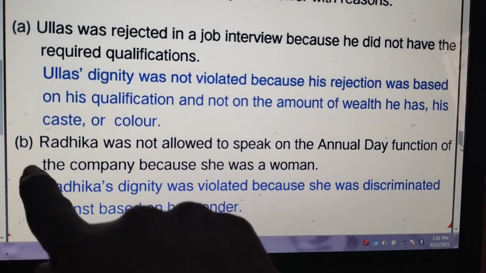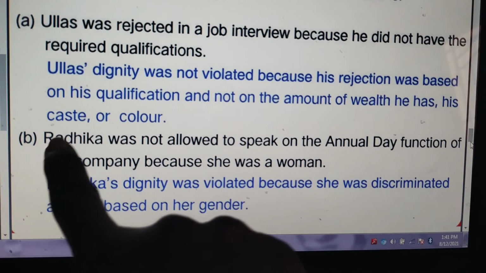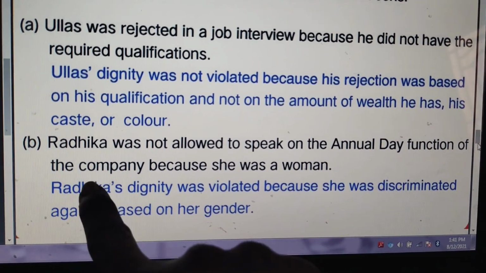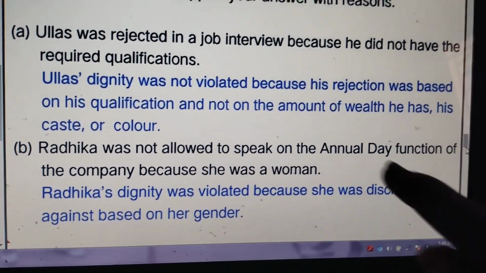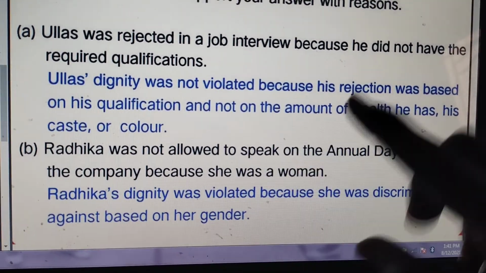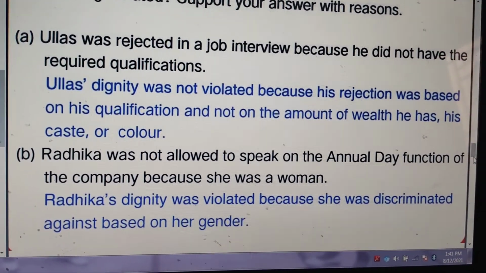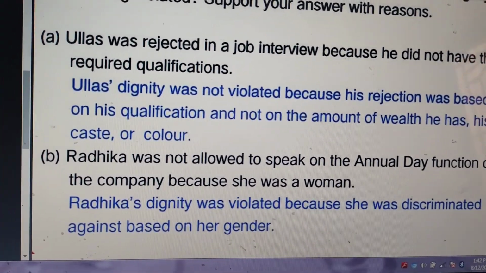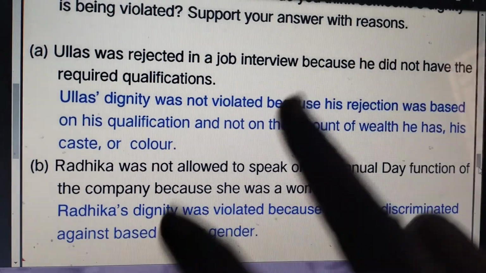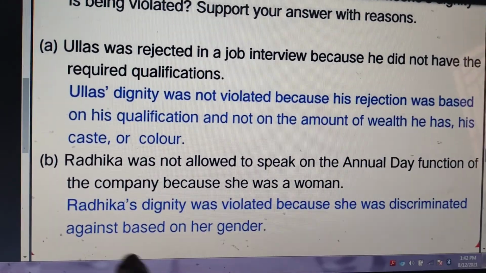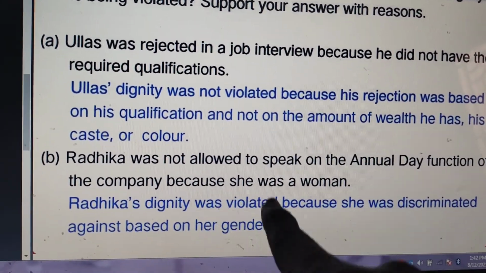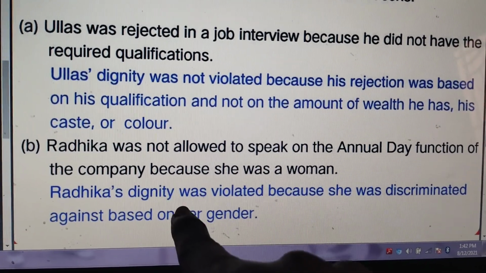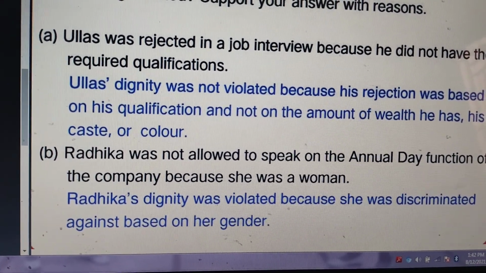But when we see the second situation, Radhika was not allowed to speak on the annual day function of the company because she was a woman. So here what they are saying is that the woman could not speak. Why should she not speak? Instead of the woman, the man has to speak, it seems. So here they are showing discrimination of gender. So Radhika's dignity was violated here because she was discriminated against based on her gender.